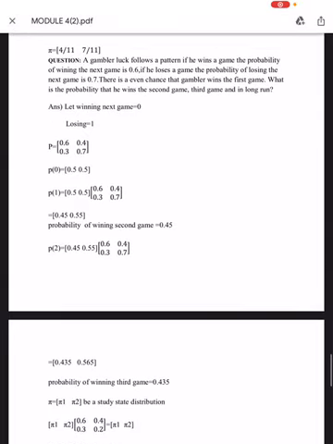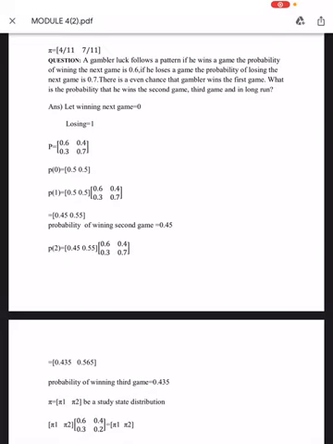If he wins a game, the probability of winning the next game is 0.6. If he loses a game, the probability of losing the next game is 0.7. There is an even chance that the gambler wins the first game. What is the probability that he wins the second game, third game, and in the long run? So let winning be denoted by state 0 and losing by state 1.